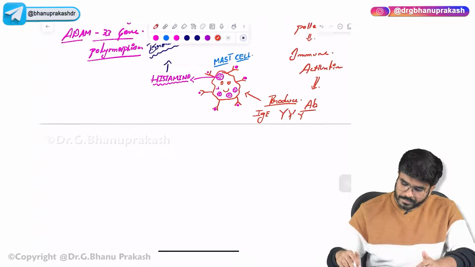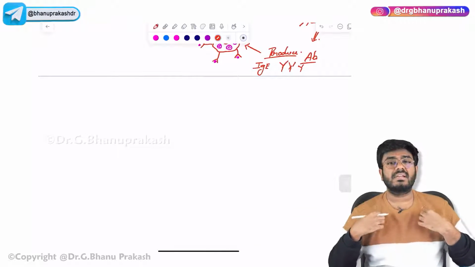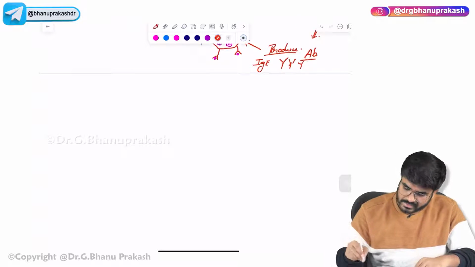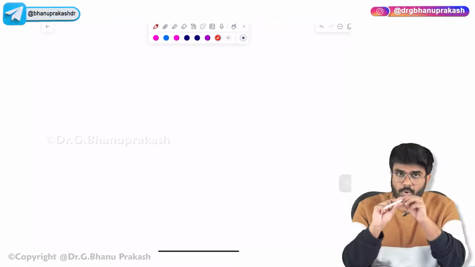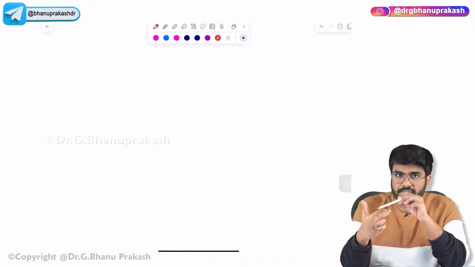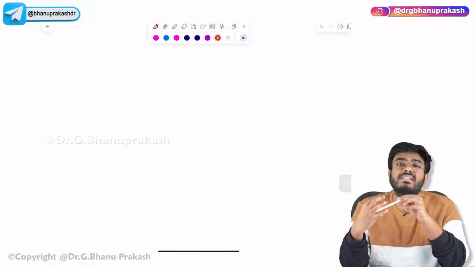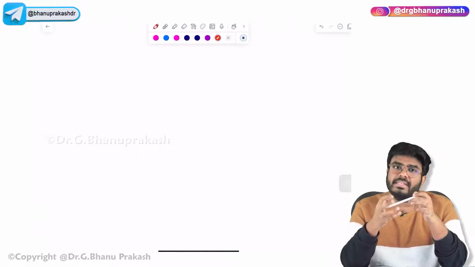Now in asthma, apart from these genetic polymorphisms, what else? The bronchus is surrounded by smooth muscle. Even this smooth muscle will show hyperreactivity.